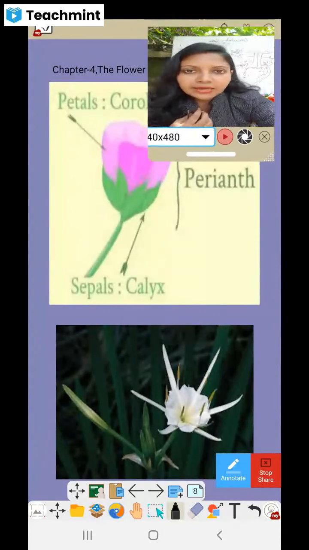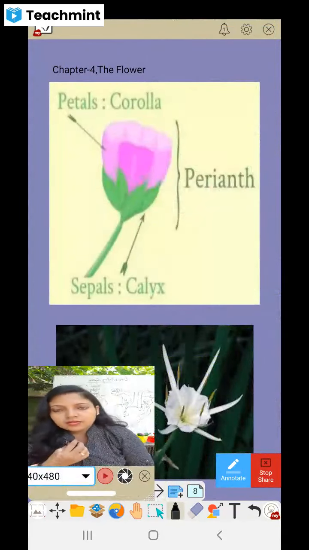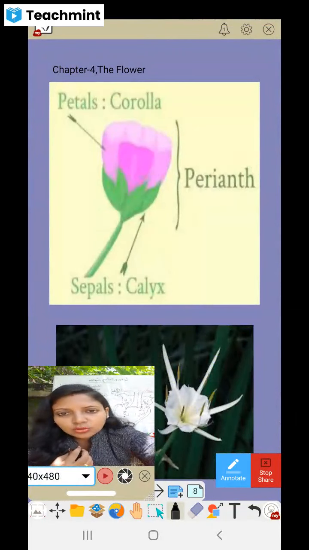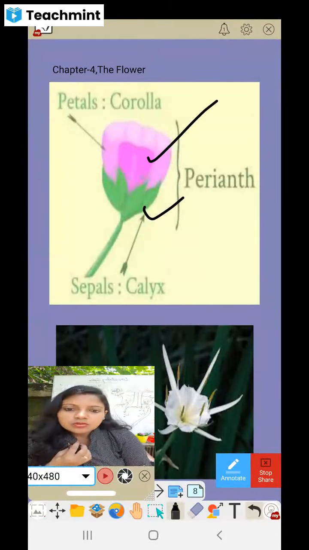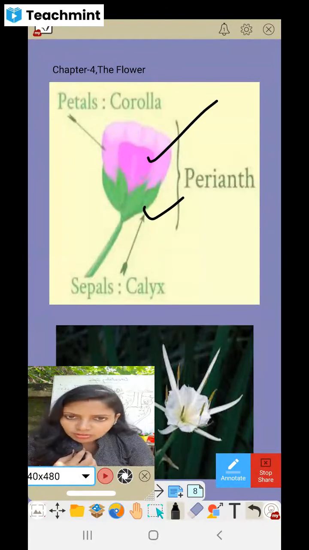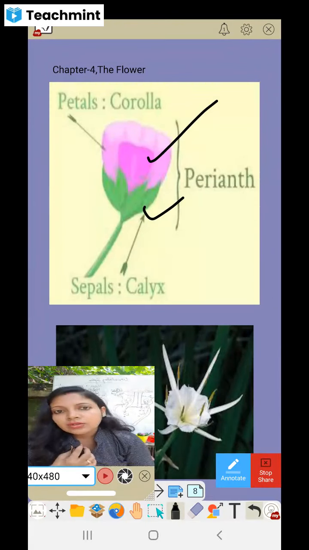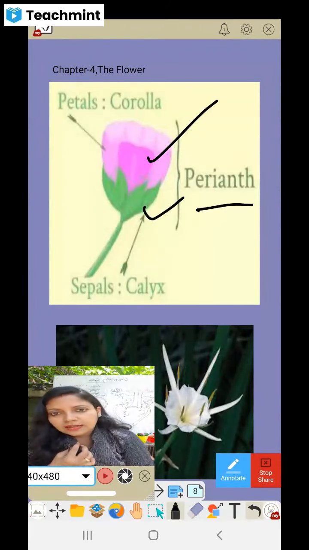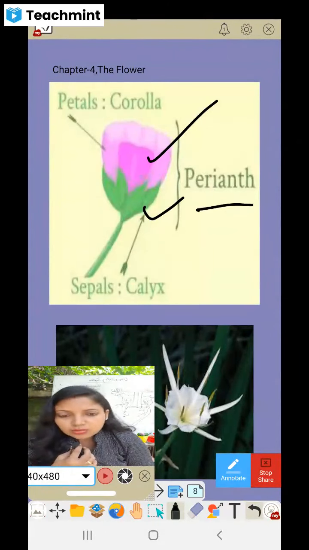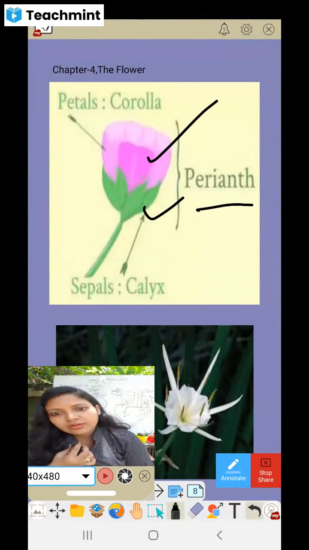Now what is perianth? Perianth means both together, that is corolla and the sepals. They look different in different flowers. Sepals look green in a normal plant, and petals look colorful, in any of the varied colors. So in natural plants we see it that way, but in perianth you will sometimes see the petals look like sepals and sepals look like petals. Okay, so let's see that difference.